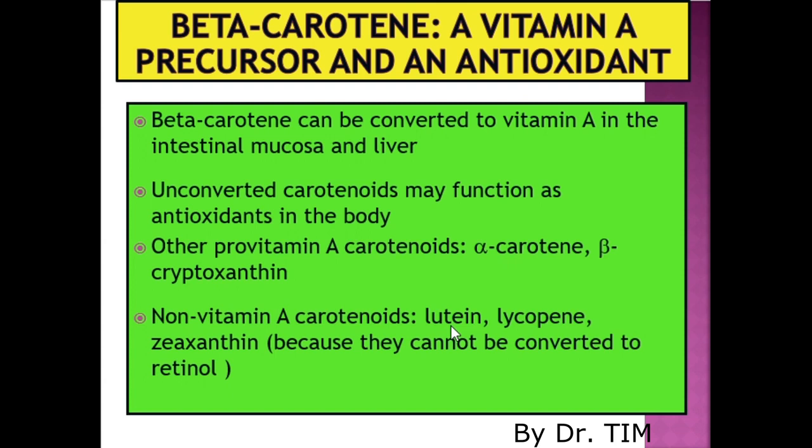Okay, other vitamin A carotenoids are also known as alpha carotene and beta cryptoxanthin. Non-vitamin A carotenoids, for example, lutein, lycopene, and zeaxanthin, cannot be converted to retinol. So these are known as non-vitamin A carotenoids.